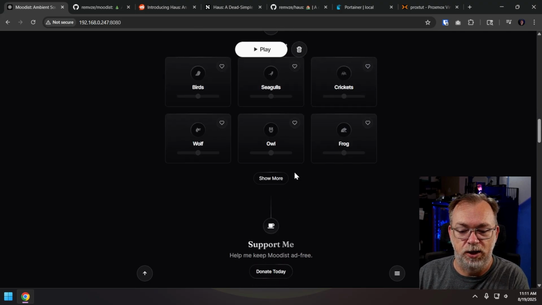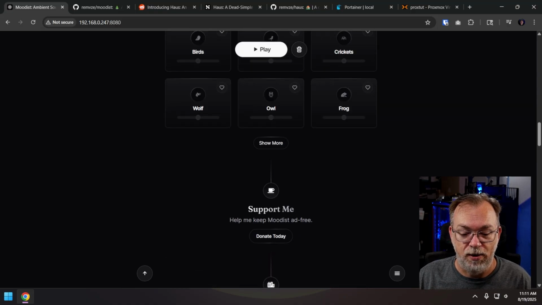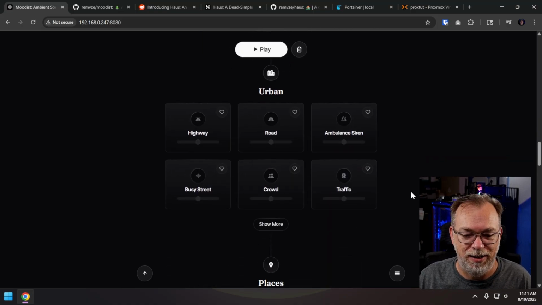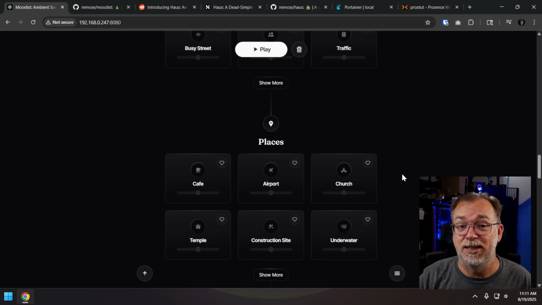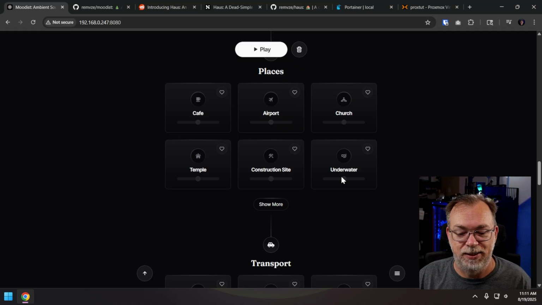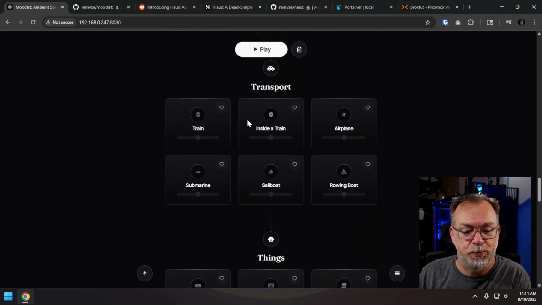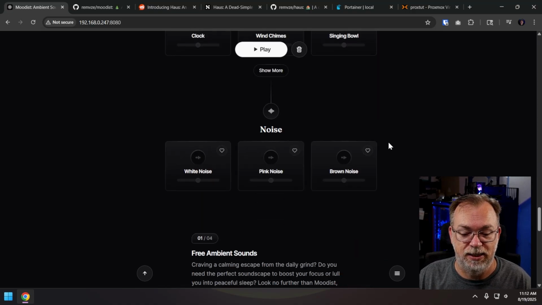But of course, there's animal sounds with birds and owls and frogs and crickets, if you like those sorts of things. There's a little support thing kind of mid there. I don't hate that. If you like the sound of roads and highways and ambulance sirens and busy streets, not a big turn on for me as far as what I might put into a soundscape, but they're there if those are your sorts of things that you like. Maybe you're from a big city and you moved away and you miss the sounds of home. You can create that for yourself. Cafes, construction sites, churches. The church is actually kind of a pretty sound with that. Again, we've got more transport stuff with trains and sailboats and all kinds of things here.